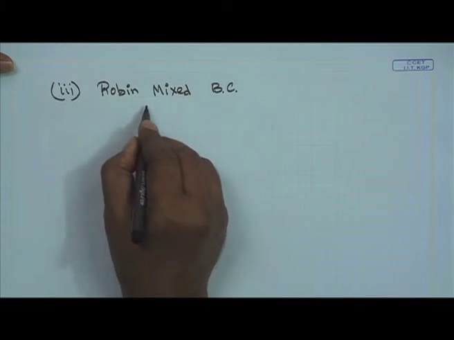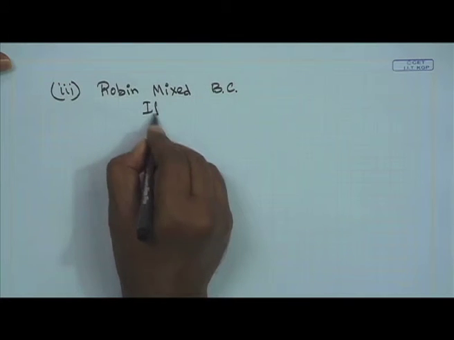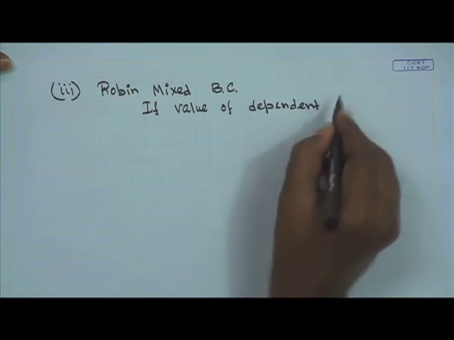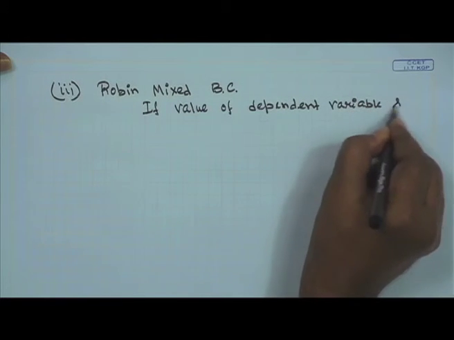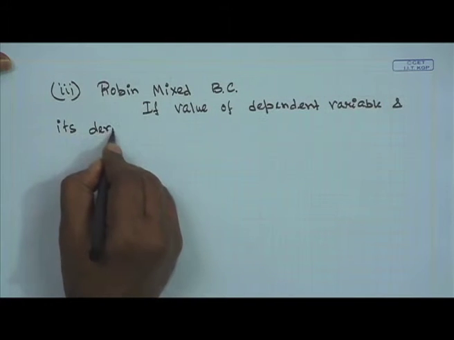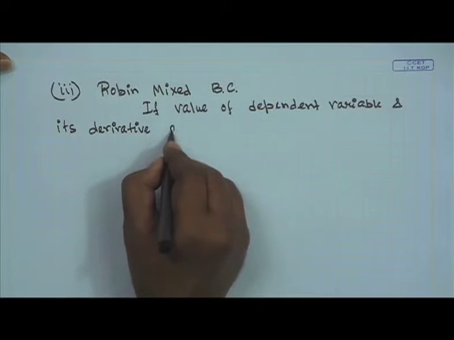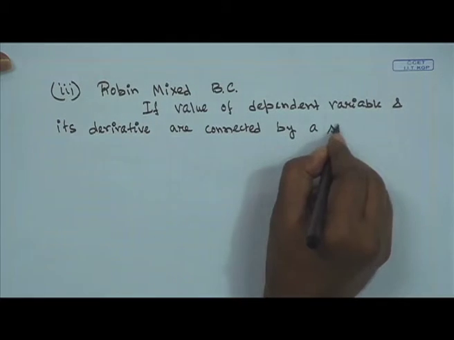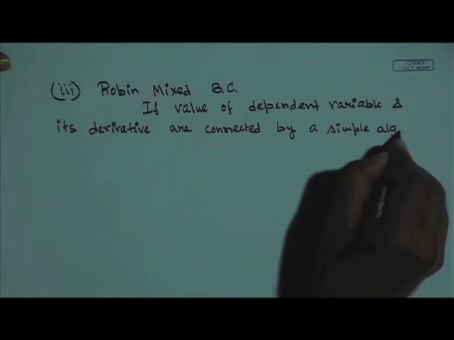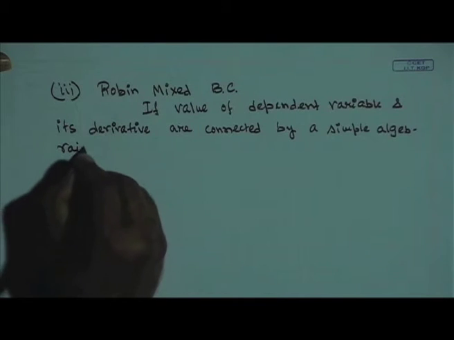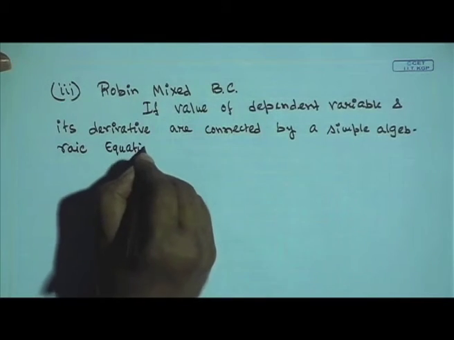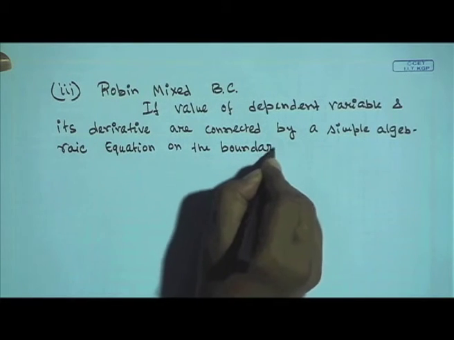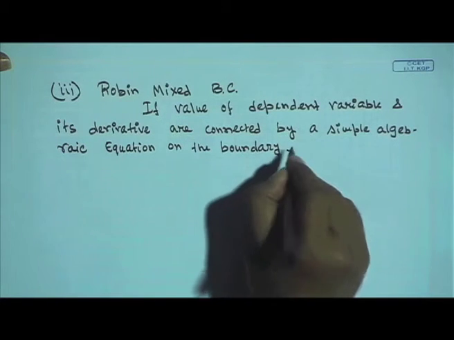This is a mixture of Dirichlet and Neumann boundary conditions. If the value of the dependent variable and its derivative are connected by a simple algebraic equation on the boundary, then this is known as the Robin mixed boundary condition.